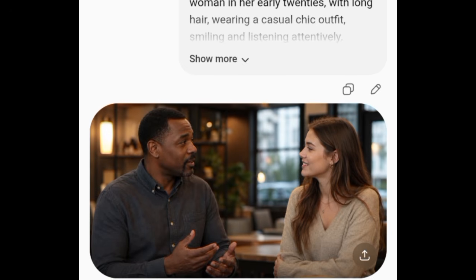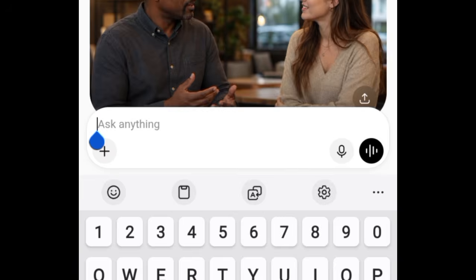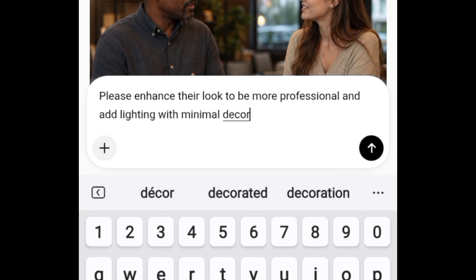Whereas I will ask ChatGPT to go ahead to enhance the look because it doesn't look professional. So I'm going to say, so what I'm saying right here is please enhance their look to be more professional and add lighting with minimal decor. So I'm going to send.